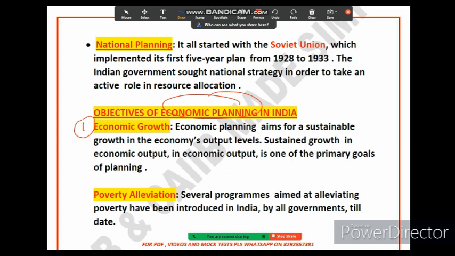We are discussing the objectives of economic planning in India. The first thing that comes to our mind is economic growth. Economic planning aims to achieve economic growth by investing in infrastructure. How will economic growth happen?